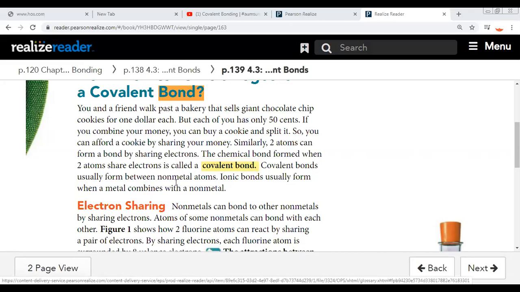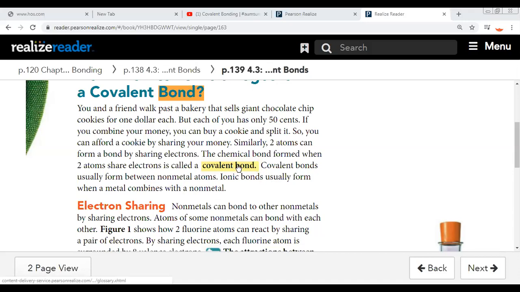A covalent bond forms between two non-metal atoms. Okay, an ionic bond, which we studied last session. Ionic bonds form when a metal combines with a non-metal.